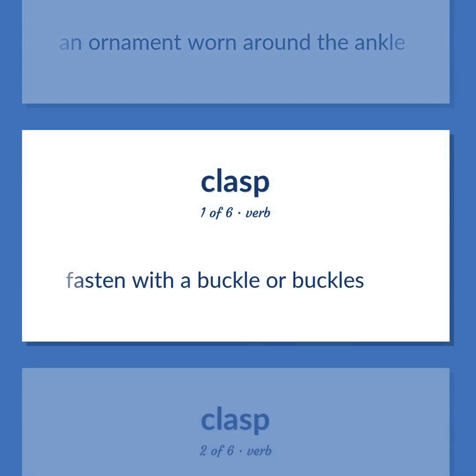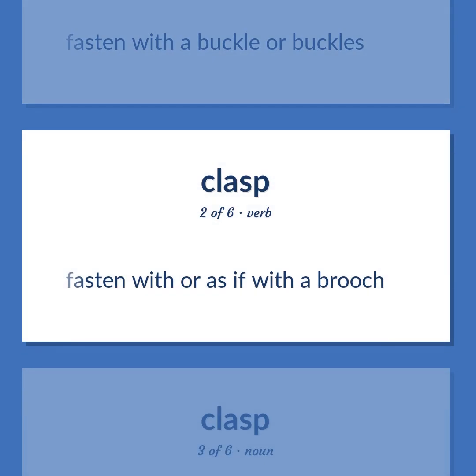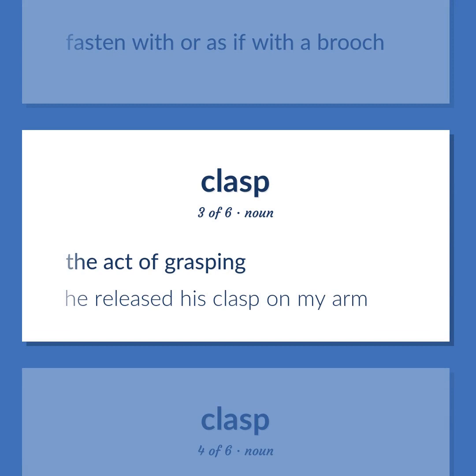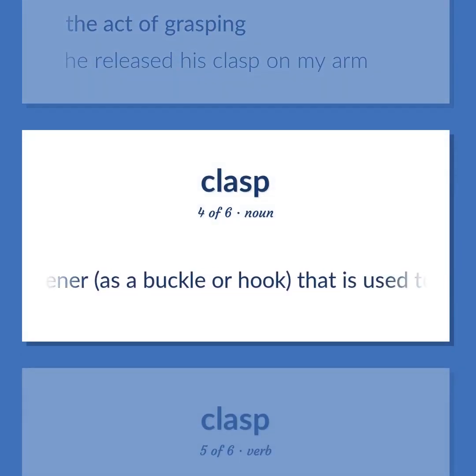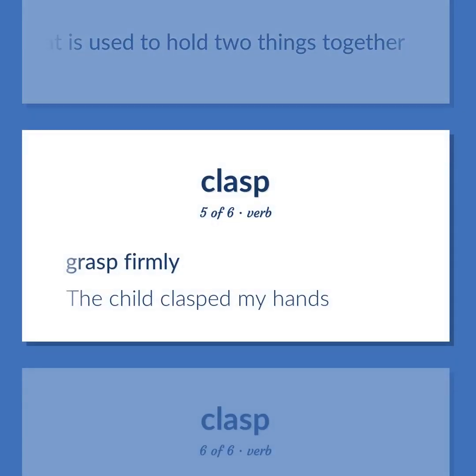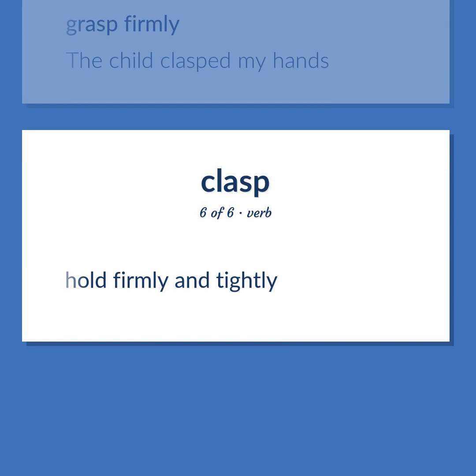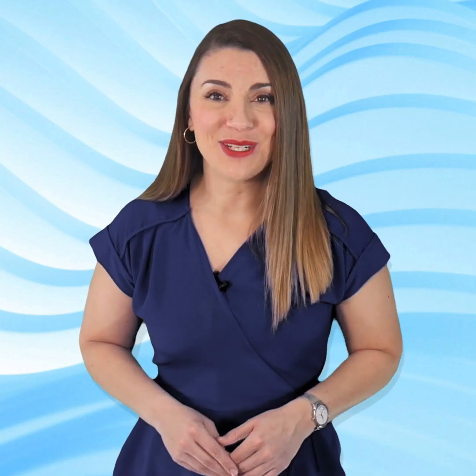Fasten with a buckle or buckles. Fasten with or as if with a brooch. The act of grasping. He released his clasp on my arm. A fastener, as a buckle or hook, that is used to hold two things together. Grasp firmly. The child clasped my hands. Hold firmly and tightly.